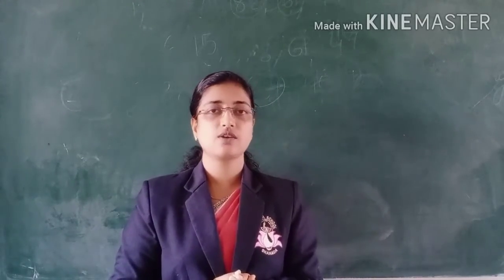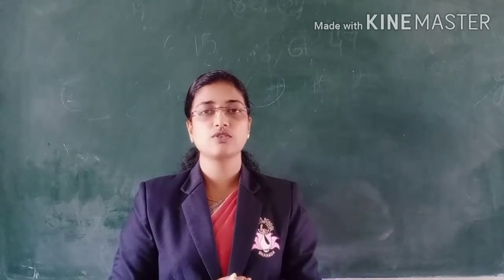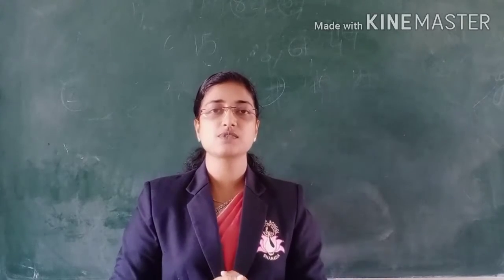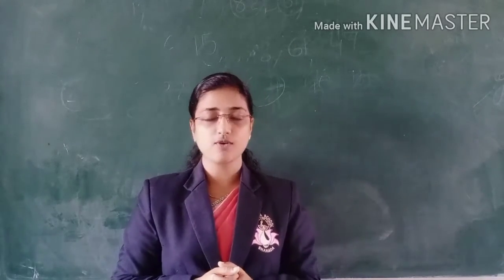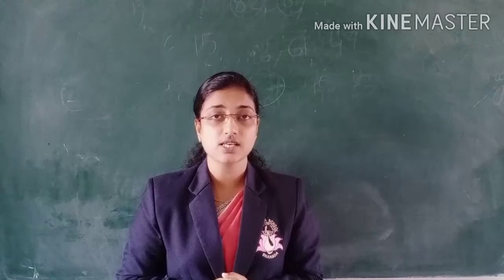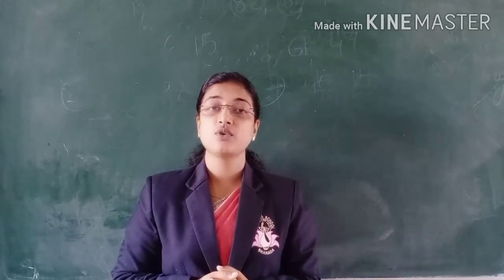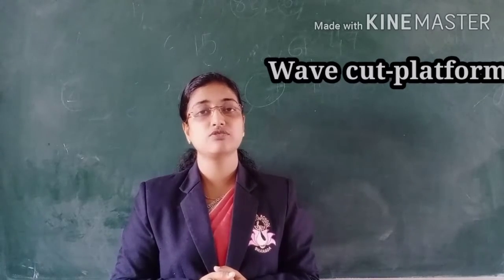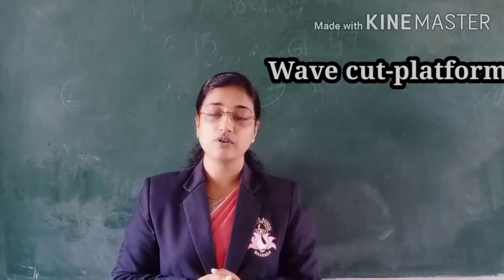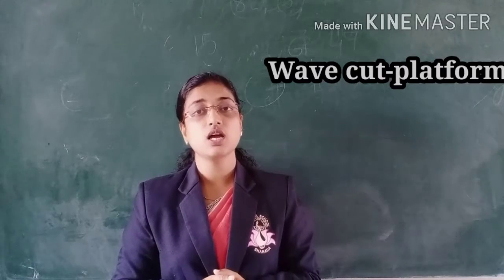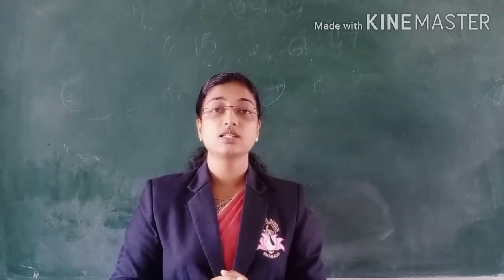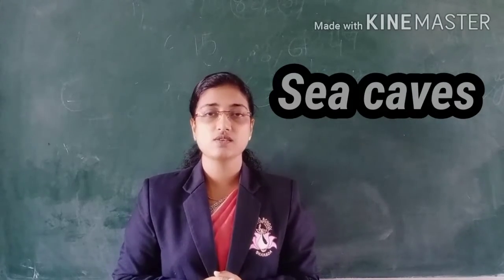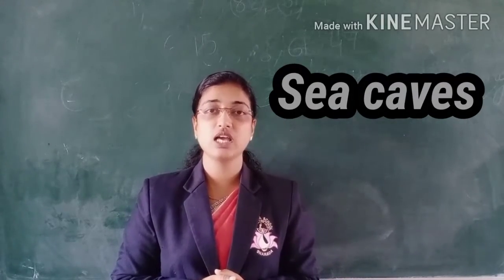So first, today we are going to learn about the erosional work of sea waves. Due to the erosional work of sea waves, different types of landforms are formed. What are the examples? First one, wave cut platform. Continuous hitting of the waves cuts the platform of the sea coast or rocky areas. The second one is sea caves. Continuous hitting of the sea waves leads to the formation of a cave.